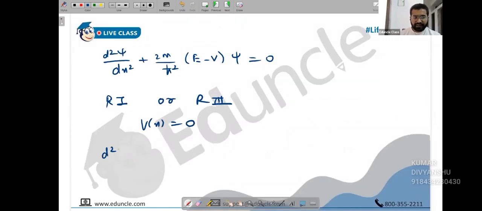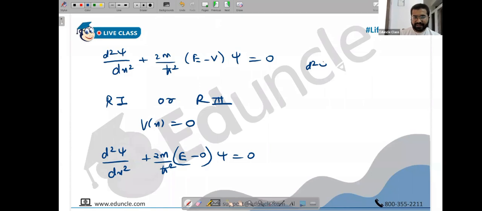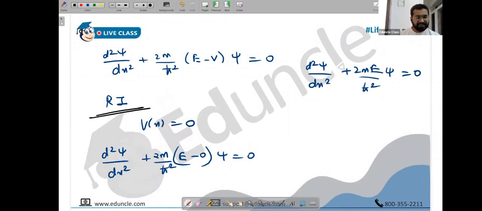Substitute. So what do we have? d²ψ/dx² + (2m/ħ²)(E − 0)ψ = 0. So d²ψ/dx² + (2mE/ħ²)ψ = 0. As of now, we can solve region 1. Later I will remember that it's identical to region 3 and use the similarity. Right now I'm just solving region 1.